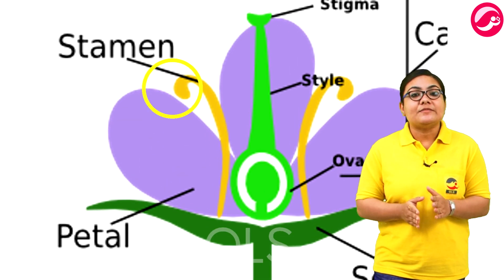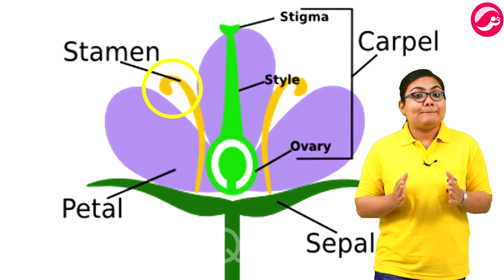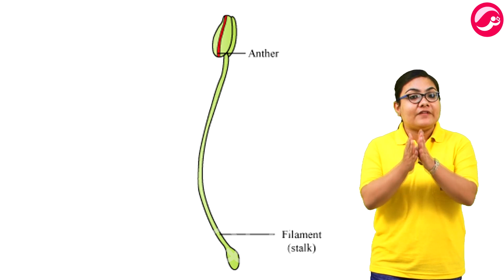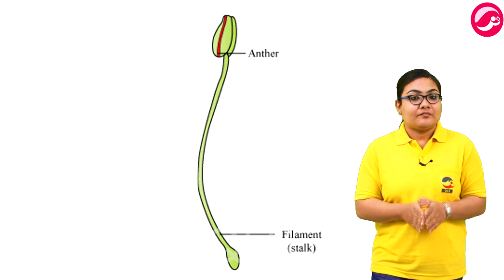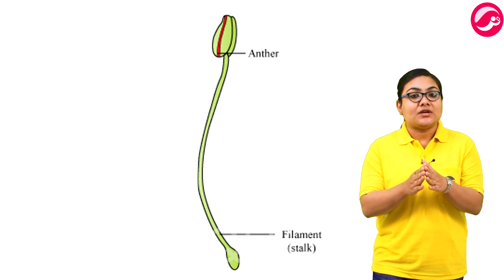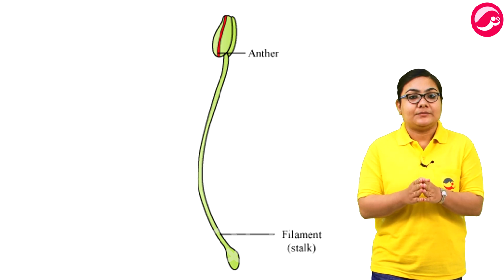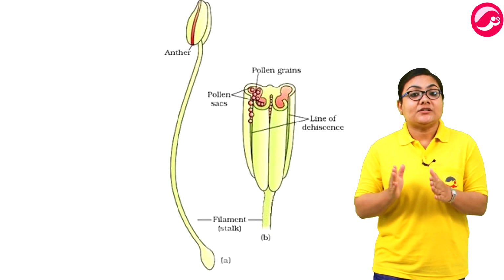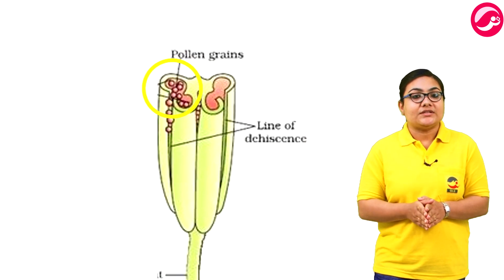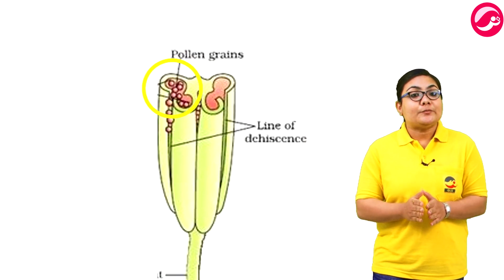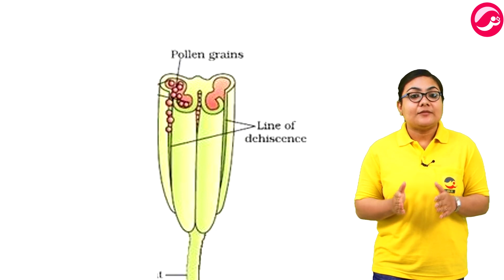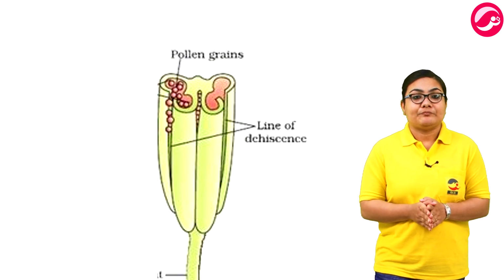Third is the stamens. The stamens are the male reproductive parts of a flower. A stamen is made up of a filament and the anther. The anther is a bilobed structure at the tip of the filament. Anther contains male reproductive cells, that is the pollen grains. Pollen grains are the male reproductive cells which are so light that they can be carried away by the wind.